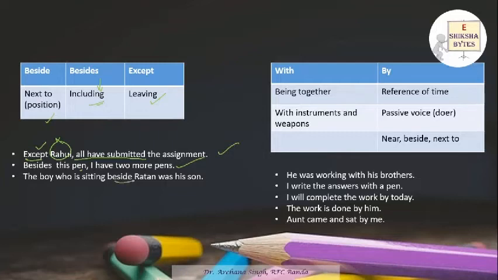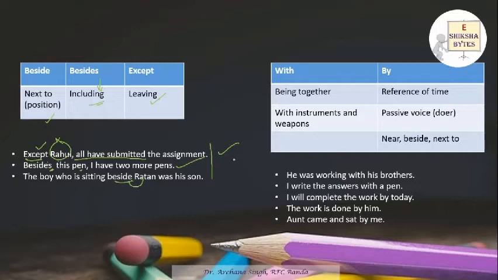Beside means sitting next to, or by Ratan. So only the difference of S. If you add the S, it means you are including something, and if you remove it, it is talking about a particular position. And except means you are excluding something. It means apart from this person, all have done the same thing.